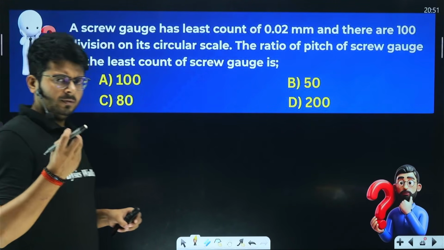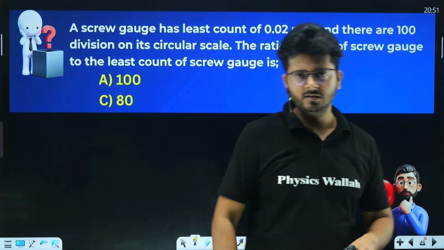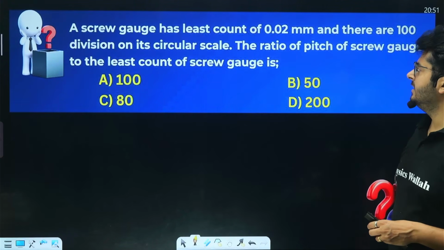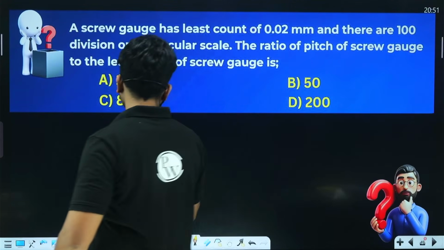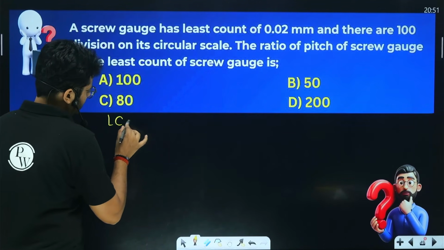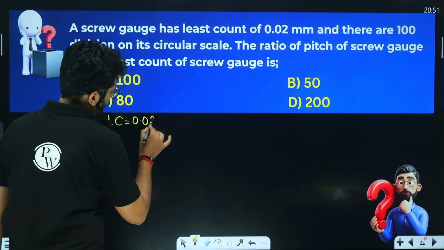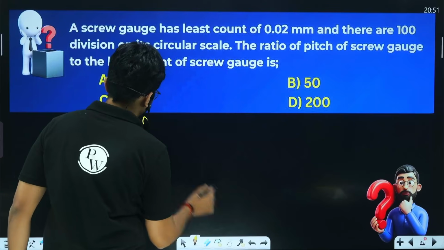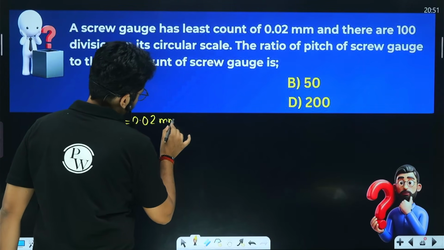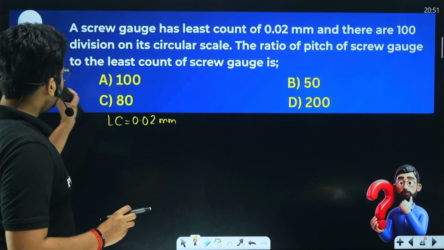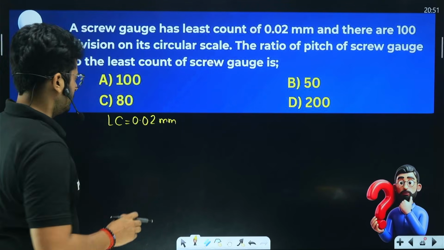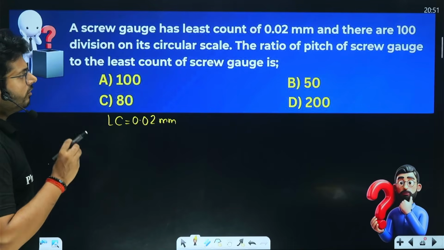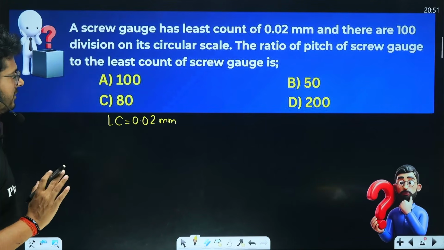Let's have a look at one numerical as well and try to solve it for the screw gauge. So the question is saying a screw gauge has a least count of 0.02 centimeter. Sorry, 0.02 mm. And there are 100 divisions on the circular scale. So the number of divisions on the circular scale is 100. The ratio of pitch of the screw gauge to the least count of the screw gauge is?